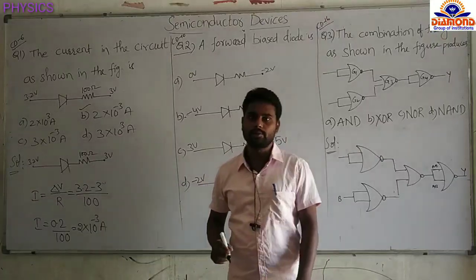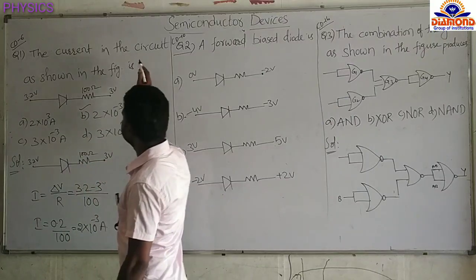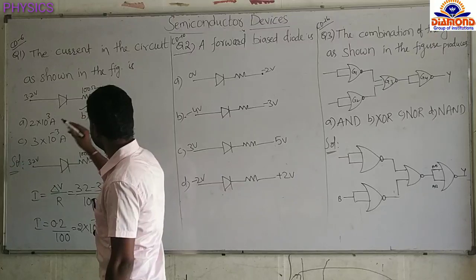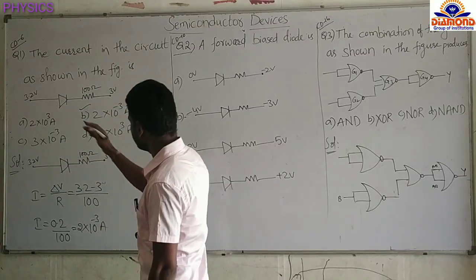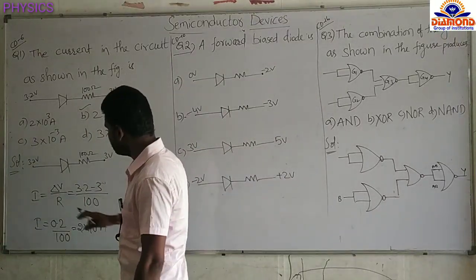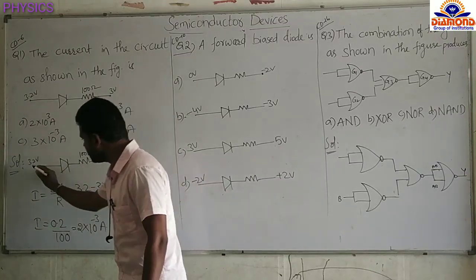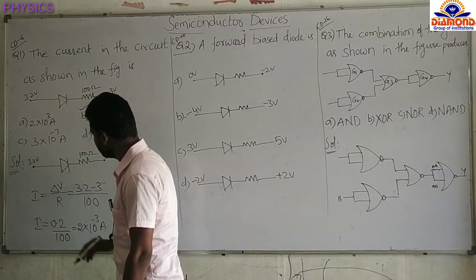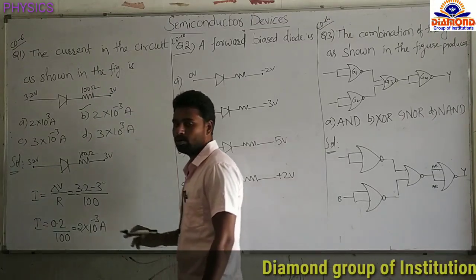Okay, next see the numericals. First numerical, in your classification, sixth question: the current in the circuit as shown in the figure is. They have given here a 3.2 volt diode, a resistance of 100 ohms, and another voltage of 3 volt. They are asking for the current flowing through this circuit. See now, again I read the circuit: a 3.2 volt diode, 100 ohm, and 3 volt. This 3.2 volt is at the P side, high potential, and this is the N side, low potential. So 3.2 volt is at the high potential and 3 volt is at the low potential.